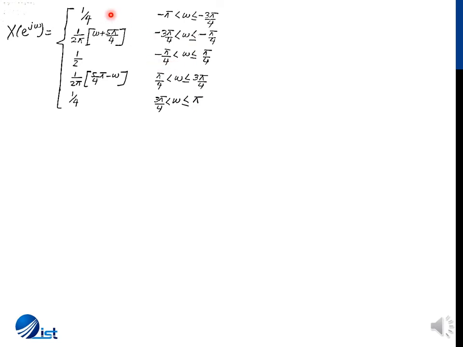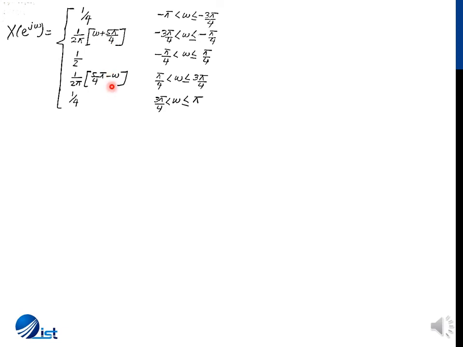1/4 between minus pi and minus 3 pi by 4. It is a rising slope between minus 3 pi by 4 and minus pi by 4. It has a value of 1/2 between this range. It has a value of 1/2 pi (5/4 minus ω) in this range, and finally it has a value of 1/4.